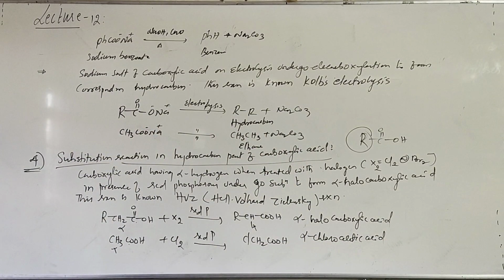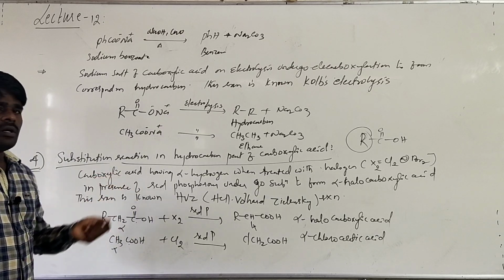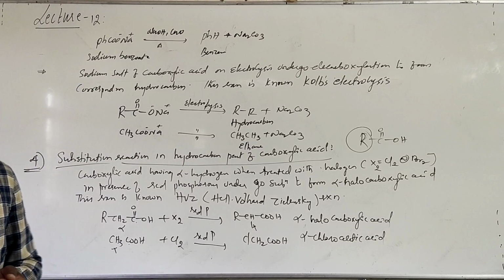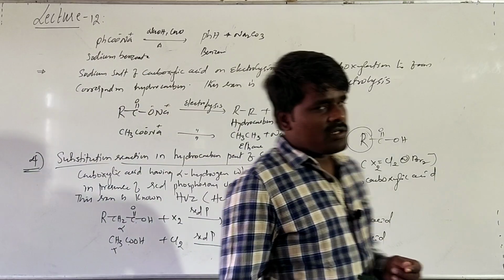This is another important reaction of carboxylic acid due to the alpha hydrogen. Since the reaction takes place at the hydrocarbon part, it is named a substitution reaction in the hydrocarbon region of the carboxylic acid. Hope it is clear so far.